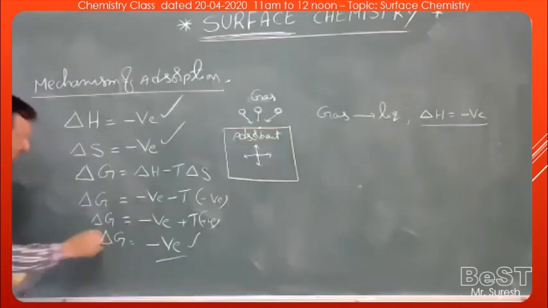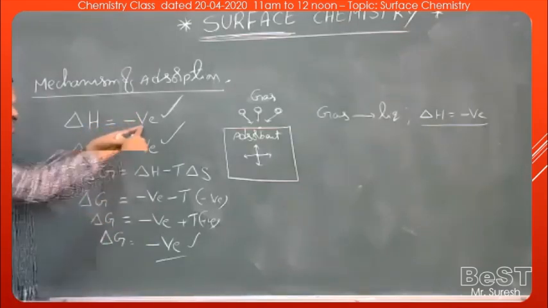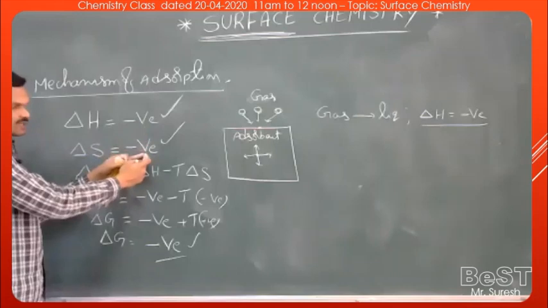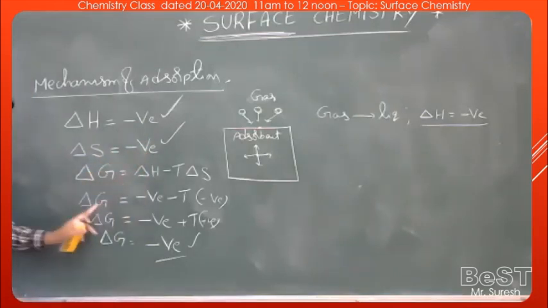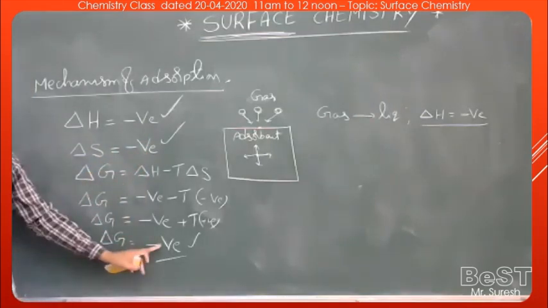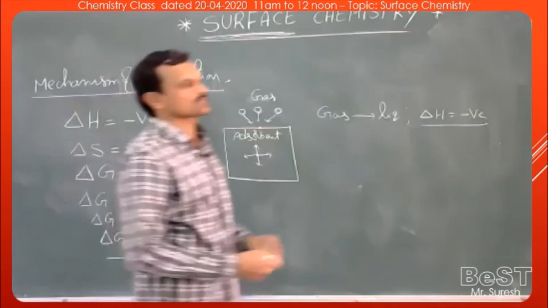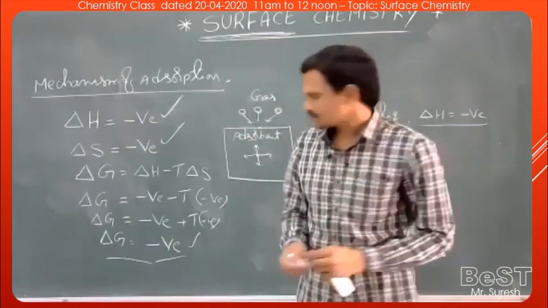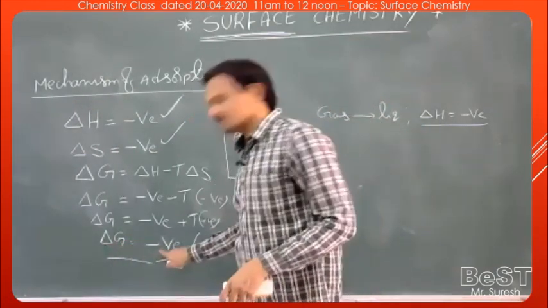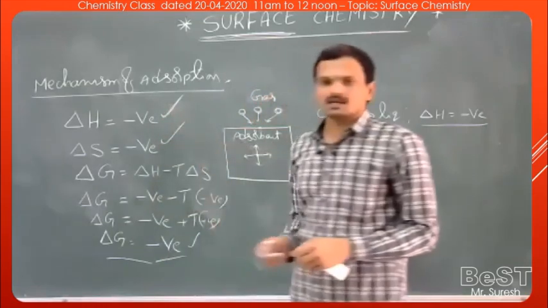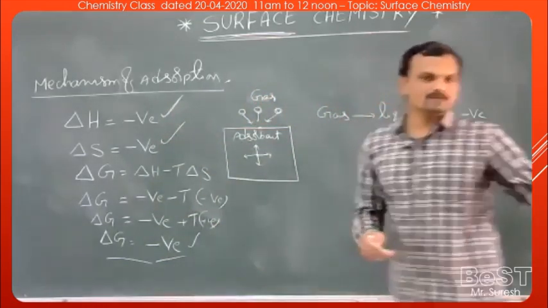Next. Delta H is more negative compared to delta S during adsorption. That means the overall value of delta G becomes negative. That means the process is spontaneous. So the adsorption process is always spontaneous because delta G is negative. So this is regarding the sign conventions.